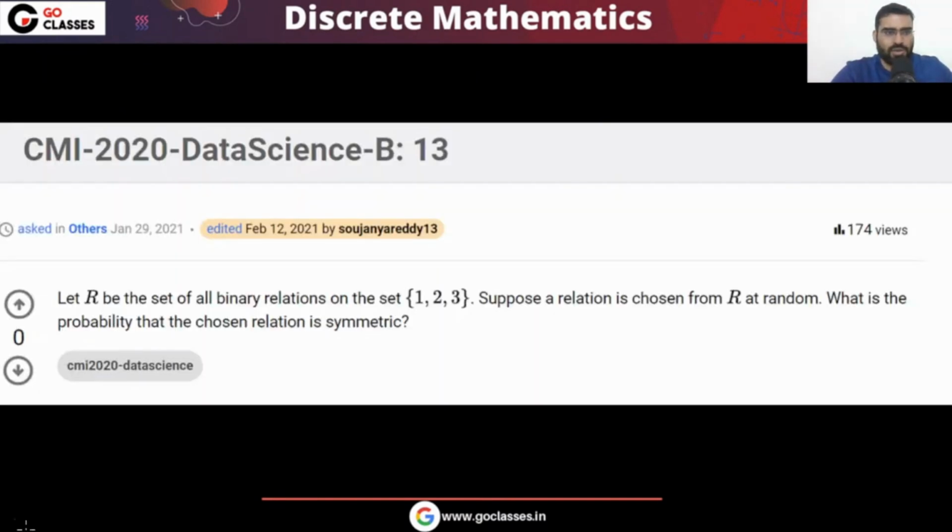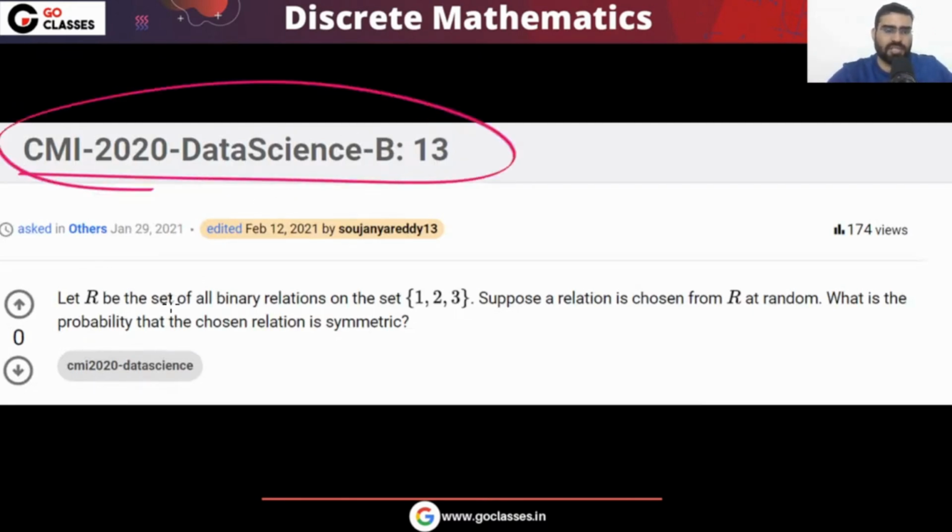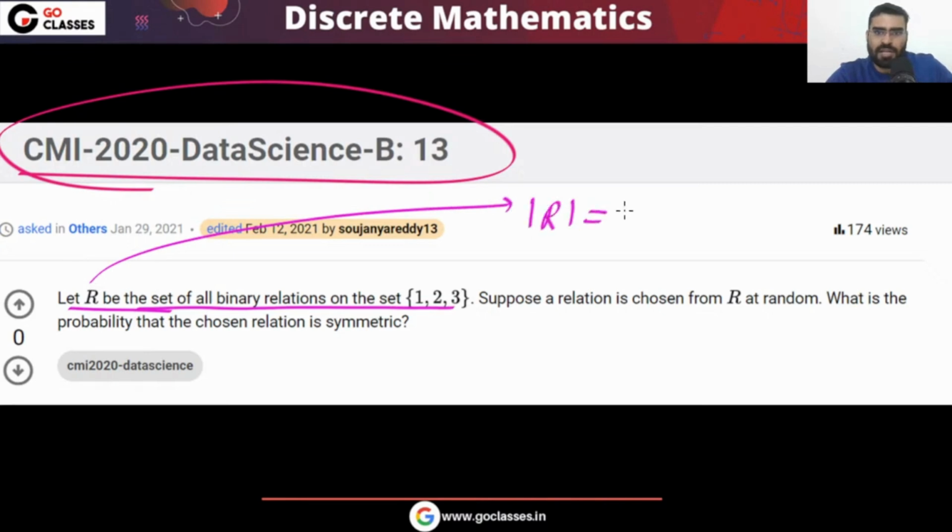Let's see this question. This is a CMI question. You can see CMI 2020 data science B question number 13. R is the set of all binary relations. So first of all, what is the cardinality of R? The cardinality of R will be 2 power 9. Okay, that will be the cardinality of R.